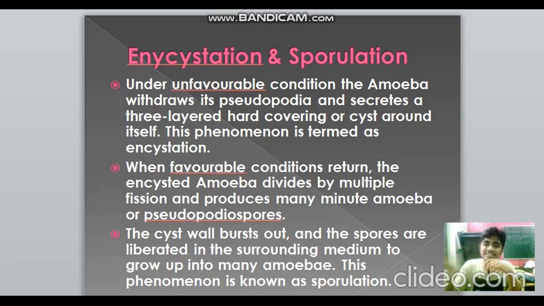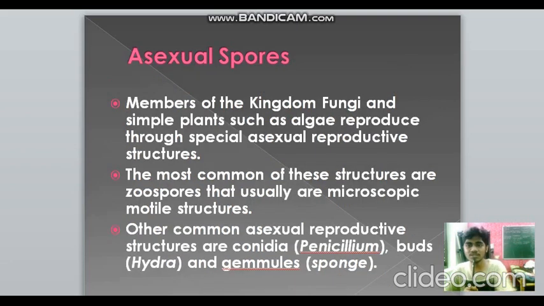Then the cyst bursts open and the spores are liberated, and they grow up into many amoebae, and this process is known as sporulation. The dispersal of spores and their growing up into many amoebae is known as sporulation.